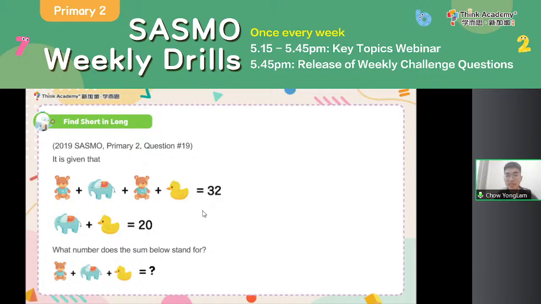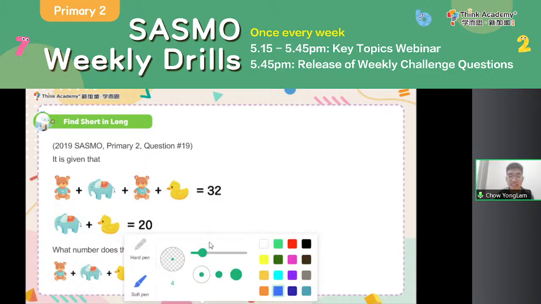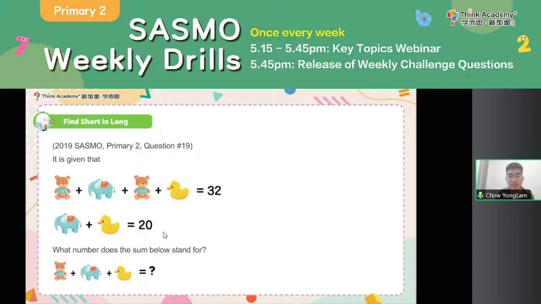Now let's take a look at this question about find short and long. Again, another SASMO question. Now, teddy bear plus elephant plus teddy bear plus duck is 32. Elephant plus duck is 20. Can you find out who is the short equation, who is the long equation? Can you find out what is the set here, which is the juice and burger?